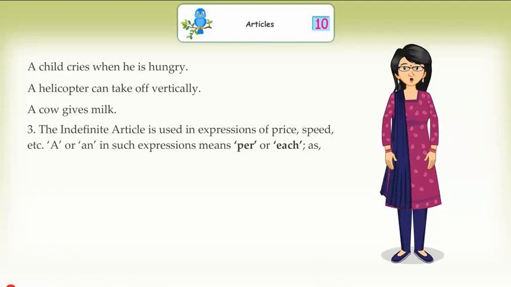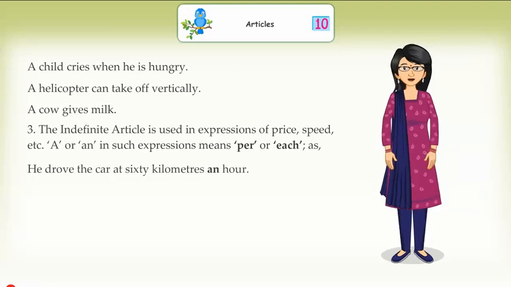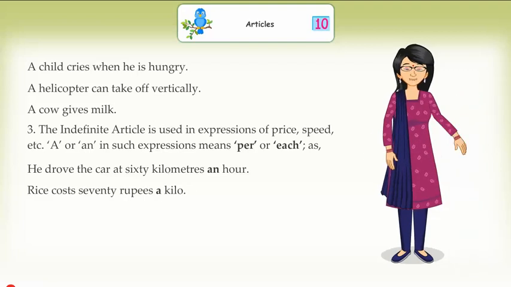The indefinite article is used in expressions of price, speed, etc. A or an in such expressions means per or each, as he drove the car at 60 kilometers an hour. Rice costs 70 rupees a kilo.